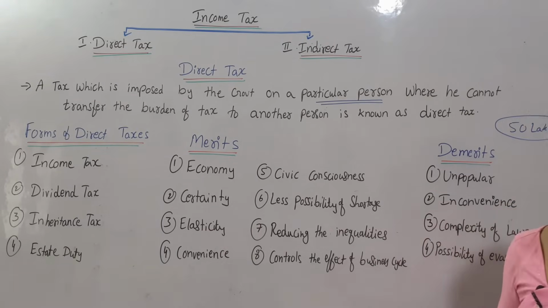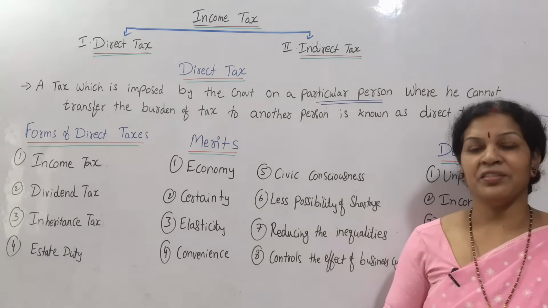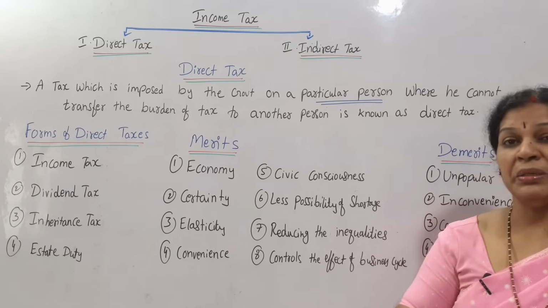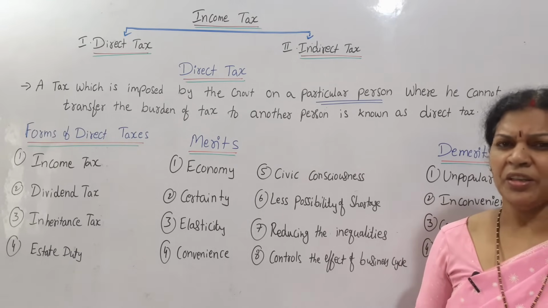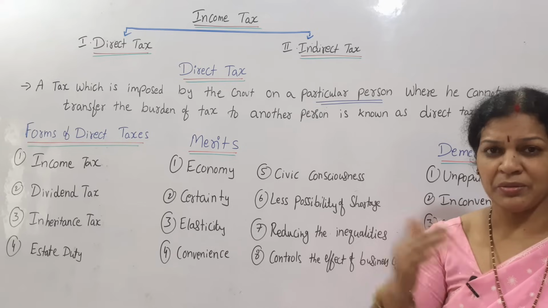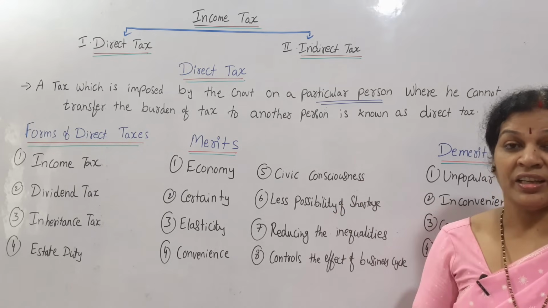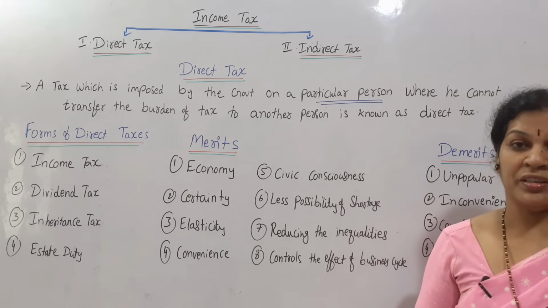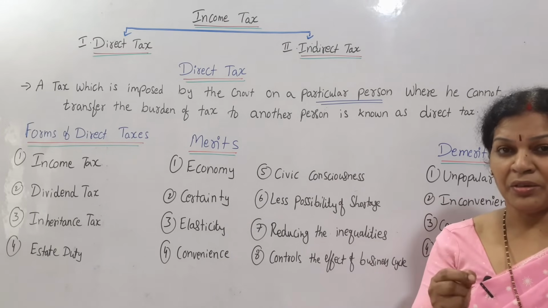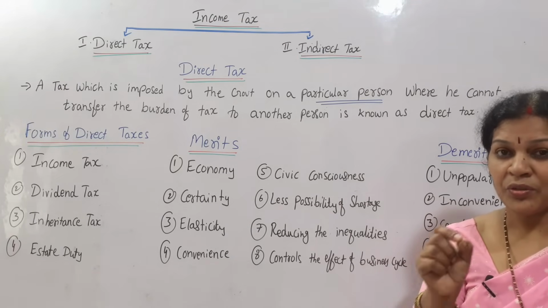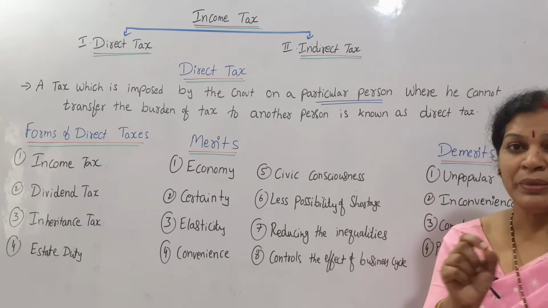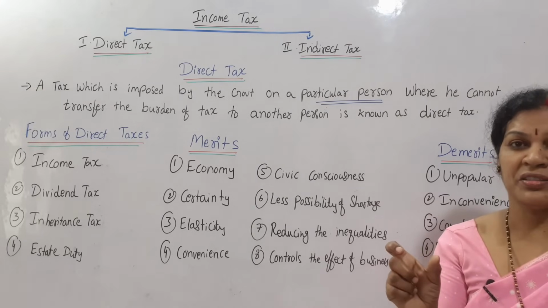Third one is elasticity. Elasticity in the sense this income tax policies may be changed according to the need. Elasticity means more increasing or decreasing. That is in the hands of government only. Central government tax department is going to make this kind of changes, amendments.